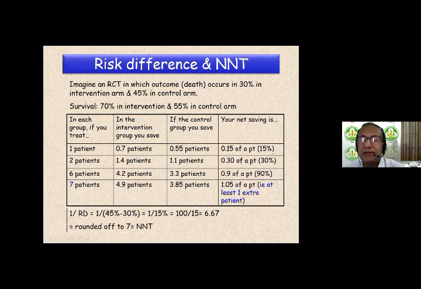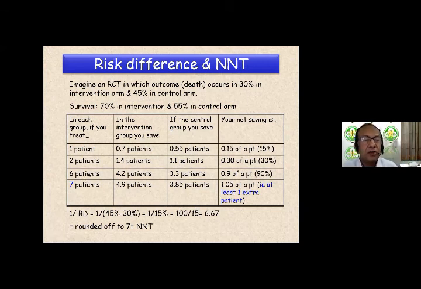You can't save a full patient. If you're treating only one patient in both the groups, you end up saving only 15% of a patient. If you had treated two patients in both arms, 1.4 patients would have survived in the intervention group. 1.1 patients would have survived in the control group. Your net saving would have been 30% of a patient, not a full patient, only 30% of a patient.